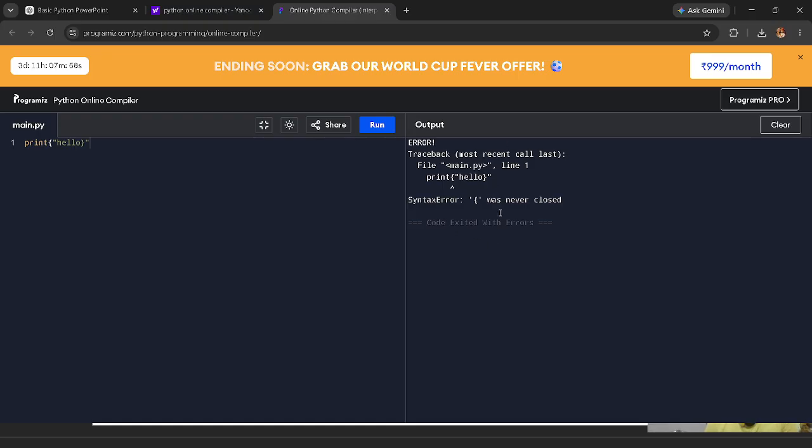The compiler tells what the error is and how we correct it. Syntax error: this bracket was never closed. And when I write this bracket, you can see code execution successful. Okay, this is the syntax error.